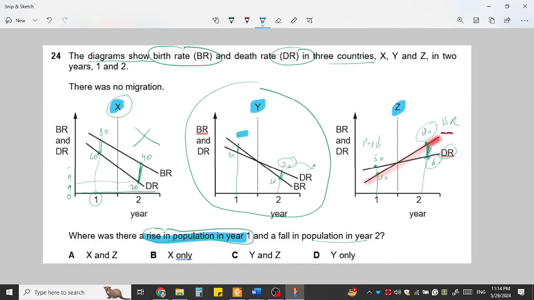Why? There were 90 births and 80 deaths. And there is a fall because the death rate is higher; 30 children per 1000 persons are being born, however there is a higher death rate, so this means falling. So this condition fulfills the criteria of country Y. But here the death rate is quite high, so the population is falling, so it does not fulfill the first line, the rise in the population. So only country Y fulfills that criteria. So D is your option.